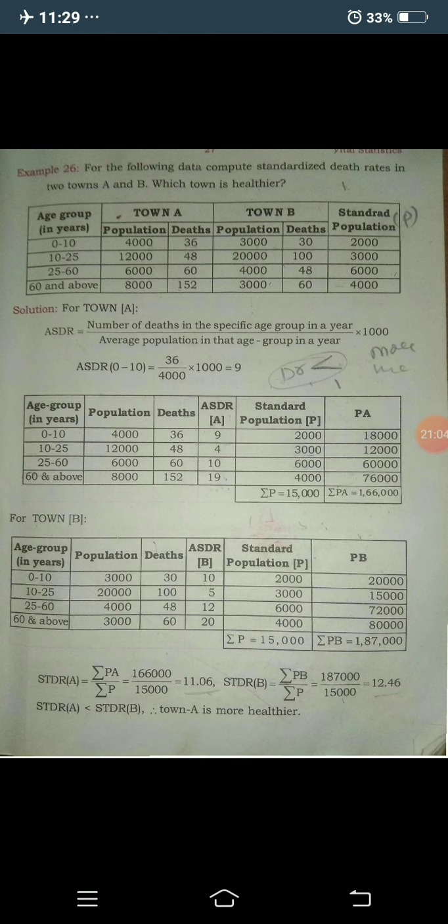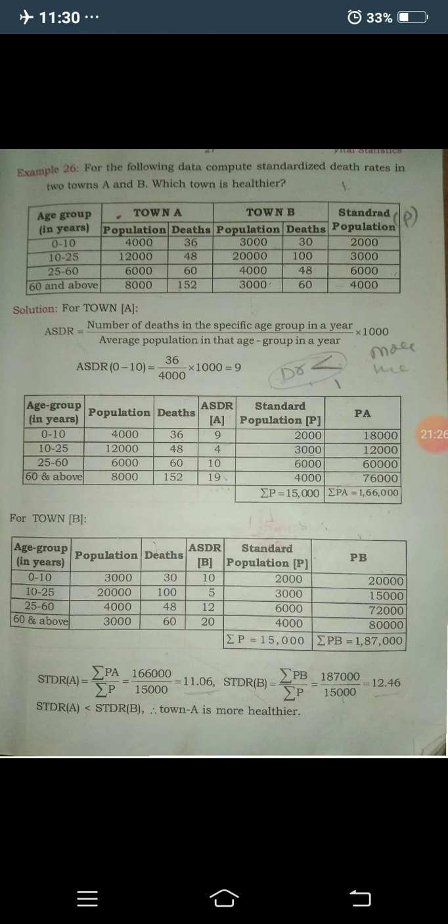Okay, you have already calculated the town A standardized population, and next you need to calculate the town B ASDR and PB. So consider the first column, the age groups: 0 to 10, 10 to 25, 25 to 60, 60 and above.